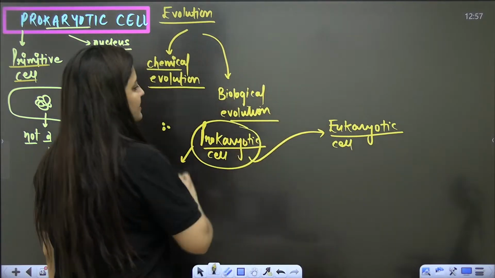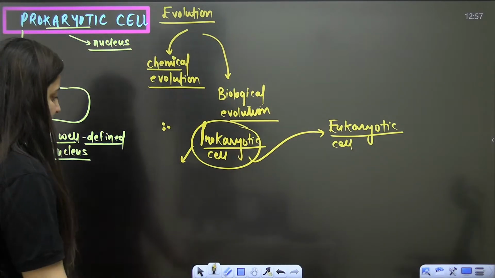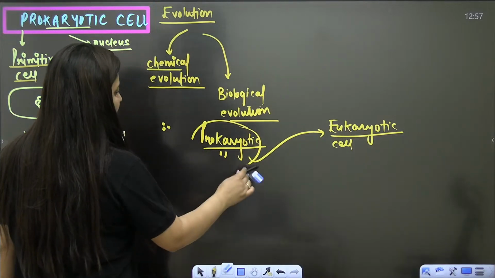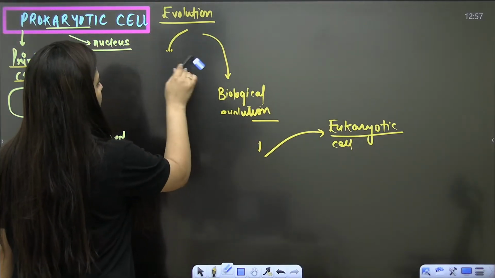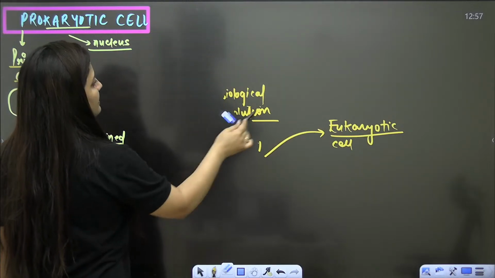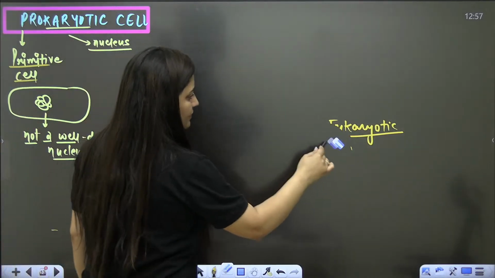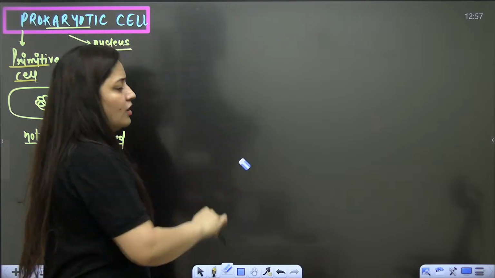From these prokaryotic cells, with time, what is going to happen, bache? The eukaryotic cells are going to evolve, isn't it? Who's going to evolve? The eukaryotic cells are going to evolve, right? So this is what you need to keep in your mind.